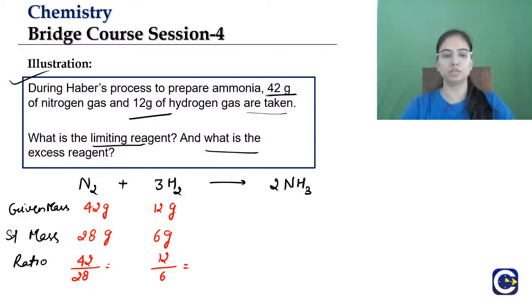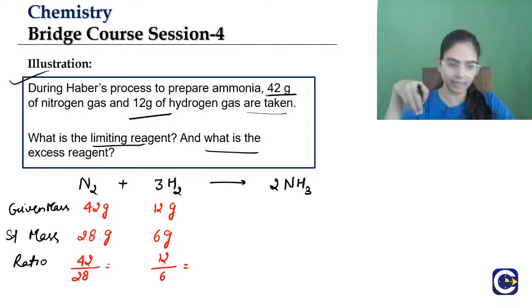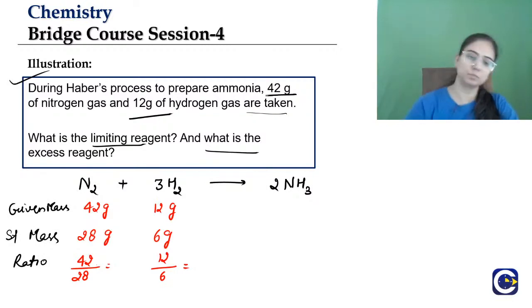Nitrogen or hydrogen? You have to calculate the ratio and that's it. You just tell me which one is the limiting reagent and which one is the excess reagent. 42 divided by 28 and 12 divided by 6. So that is the simple 2. And 42 divided by 28, that will be